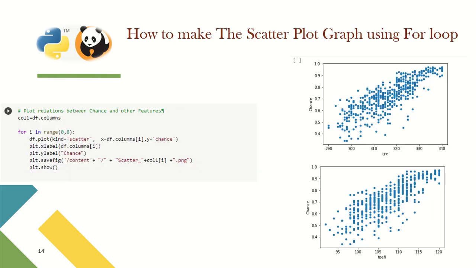If we use a for loop to make the scatter plot graphs, the code plots the relation between chance and the other features.